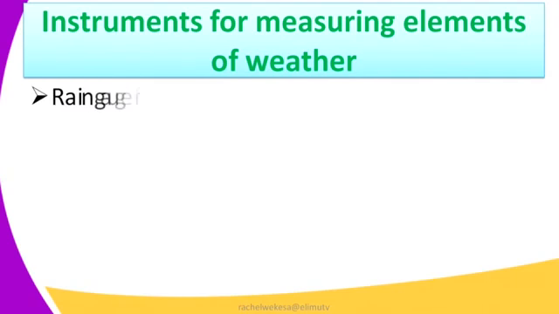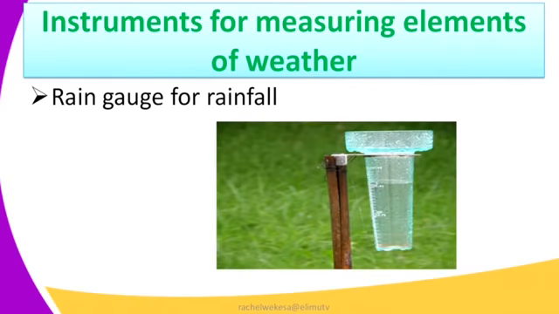Going on, our first instrument is a rain gauge. A rain gauge is used to measure rainfall. Below is an image of a rain gauge. It is a tube that has been labeled in centimeters, and it is placed in an open space where when it rains, it is able to collect the rainfall in the tube. It is mostly used by farmers who want to know the amount of rainfall that area receives.